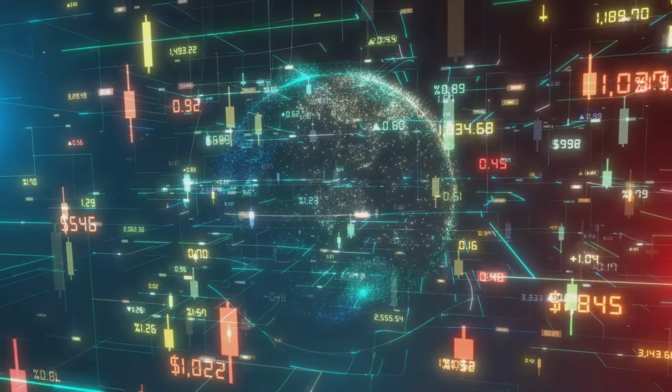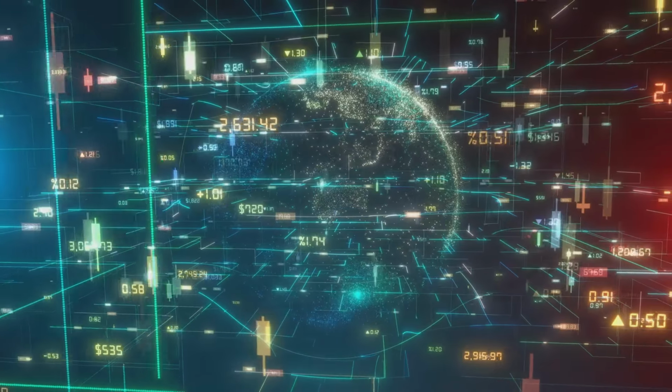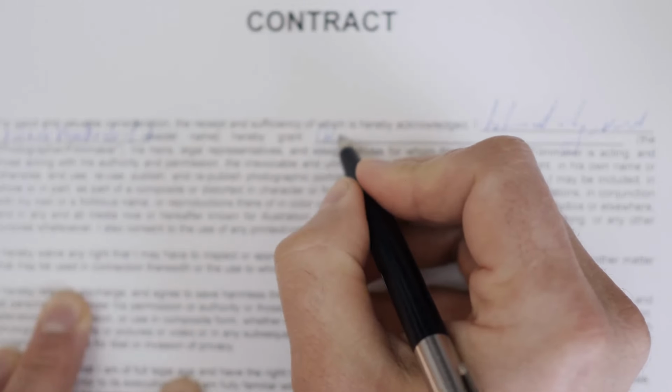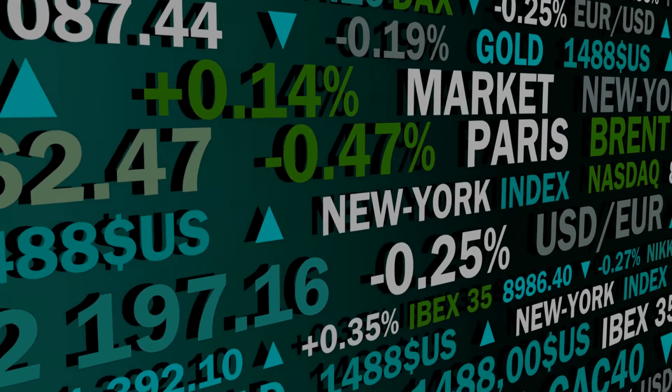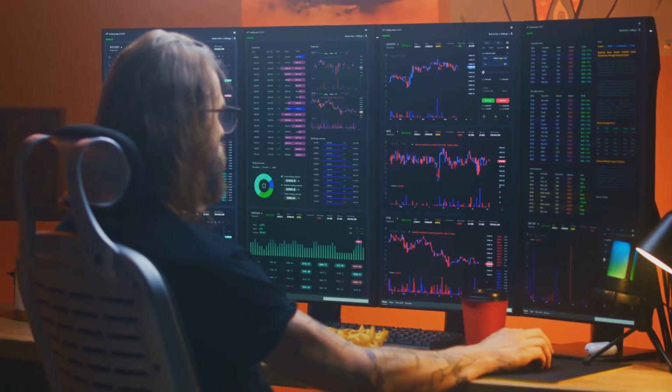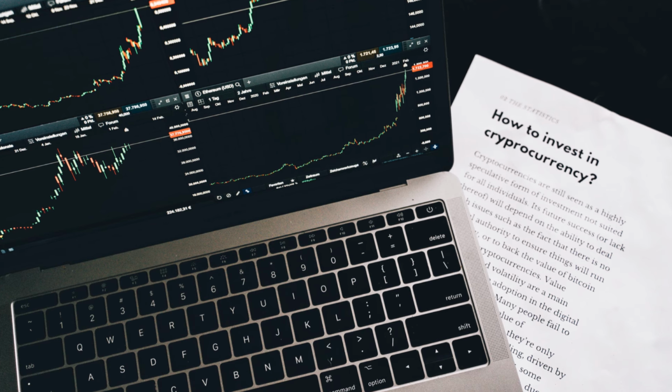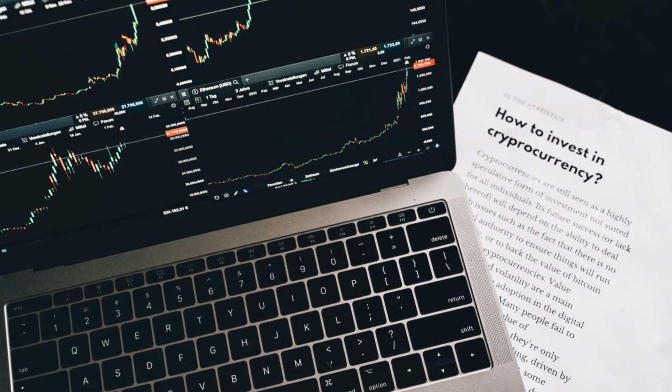Unveiling the world of financial derivatives, the foundation. Financial derivatives are special contracts. Their value depends on an underlying asset like stocks, bonds, or oil. Derivatives allow exposure without direct ownership. One key use is managing risk, often called hedging.